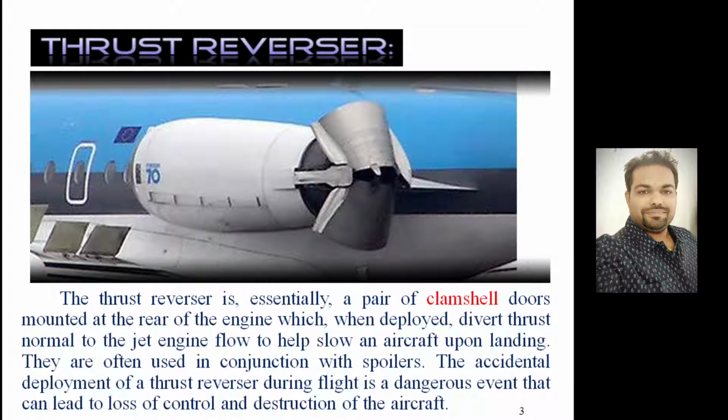So usually when an aircraft is going to land, these thrust reversers are deployed in conjunction with the spoilers. Spoilers have already been introduced to you. A spoiler is a hinged control surface on the top surface of the wing, which is deployed 90 degrees to the oncoming flow, and it disturbs the flow behavior over the top of the wing, and there will be a sudden loss of lift.